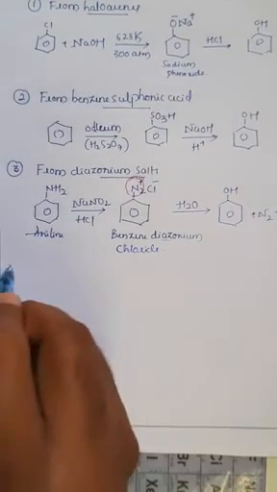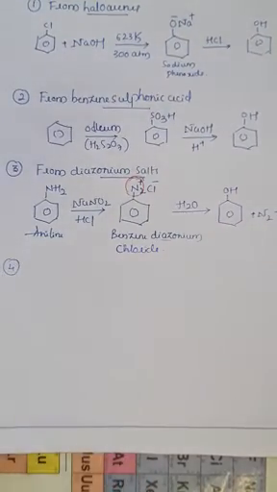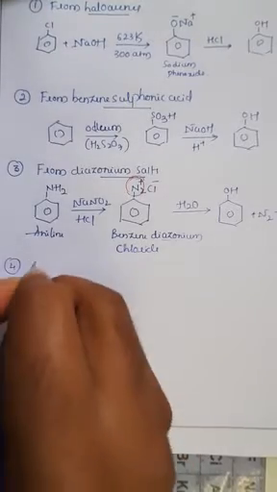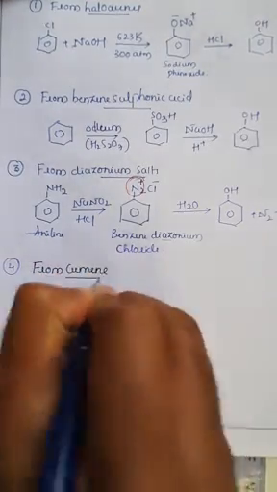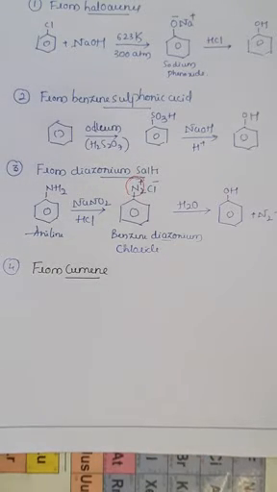And we'll see one more important reaction, that is preparation of phenol from cumene, right? Cumene is also called isopropyl benzene.